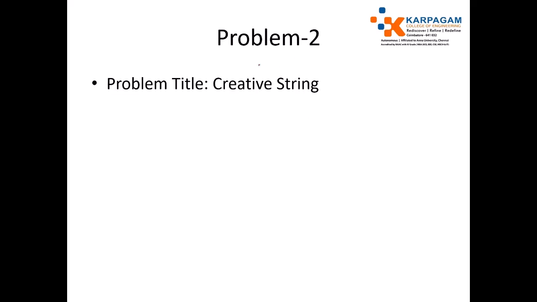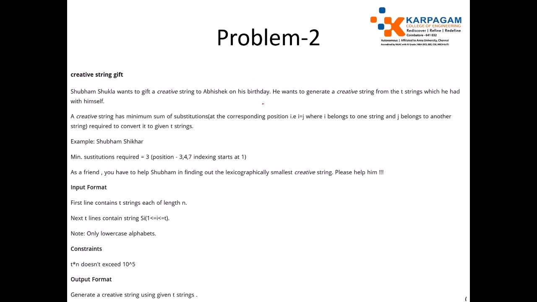Second problem is Creative String. Read the problem statement. Subham Shukla wants to gift a creative string to Abhishek on his birthday. He wants to generate a creative string from the T strings which he has with himself.